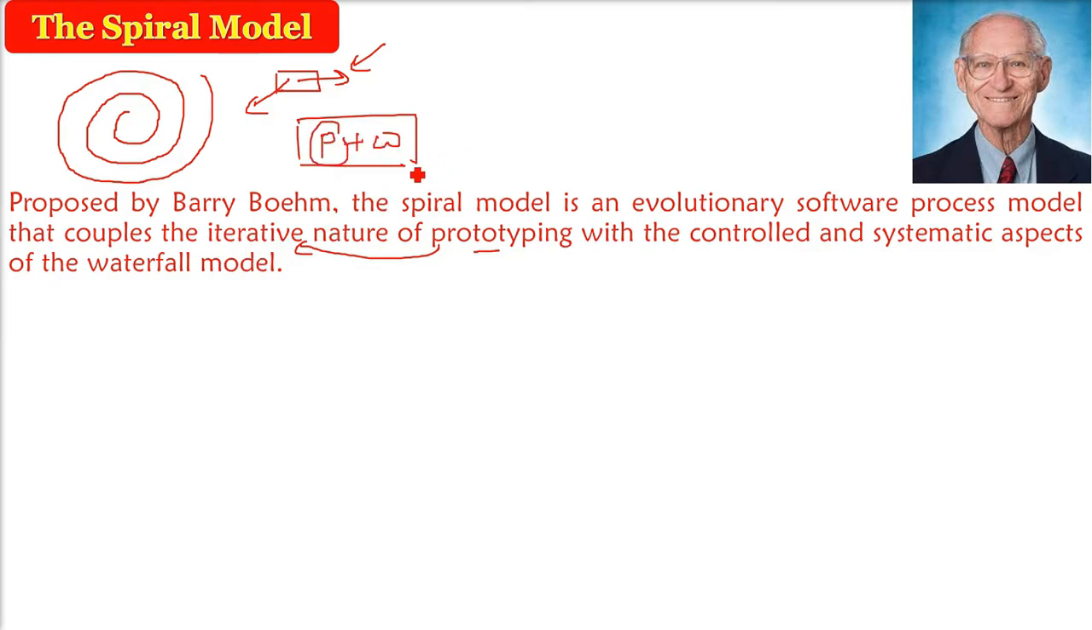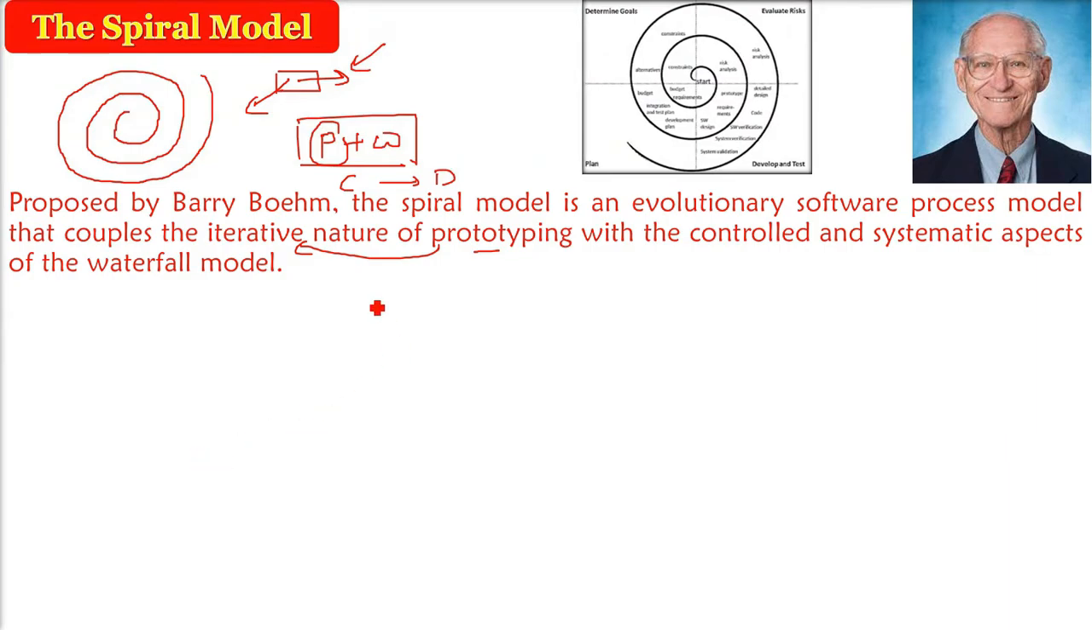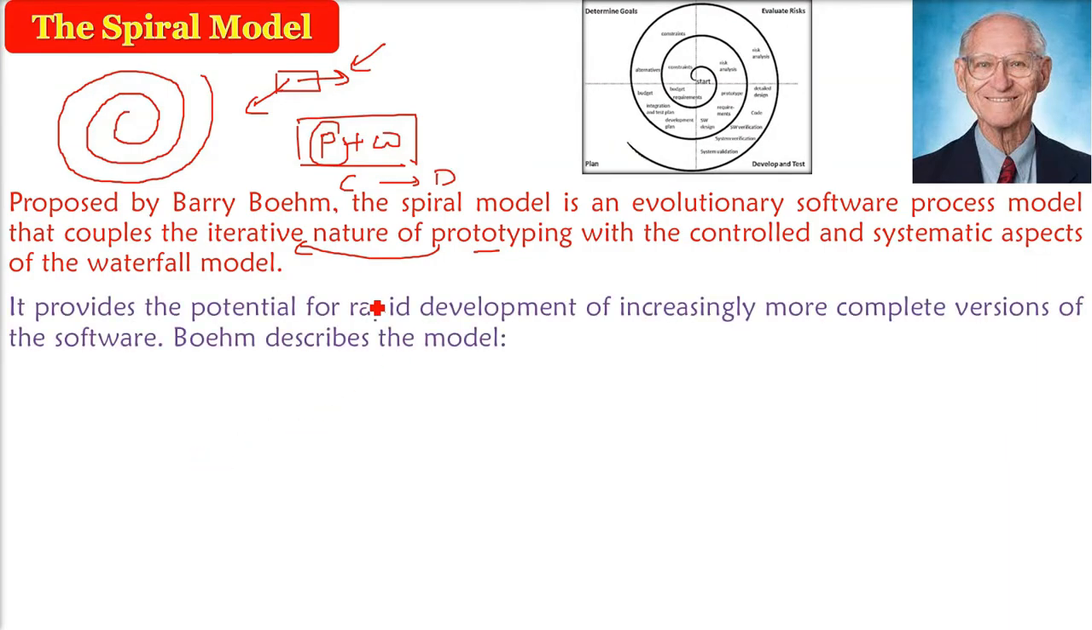And you know the waterfall model goes one step by one. There is no coming back. But here, when you make a prototype, there is a coming back. From communication till deployment, this is the controlled and systematic waterfall model because it is a well-defined model. But you are adding the prototyping and the iterative nature of prototyping. Okay.